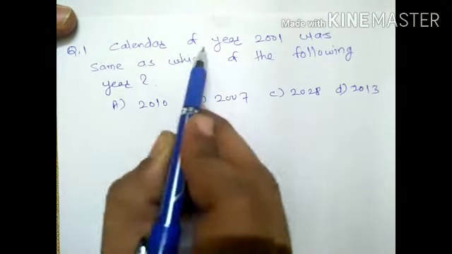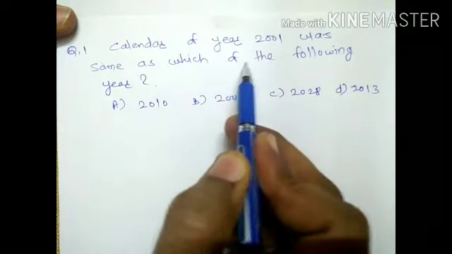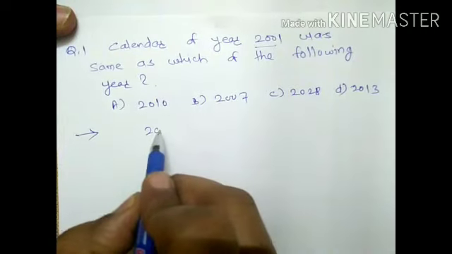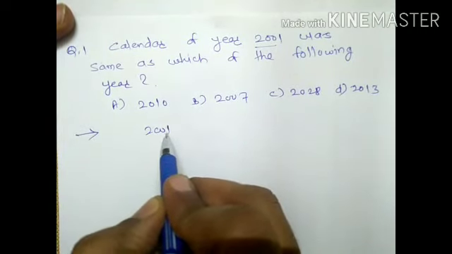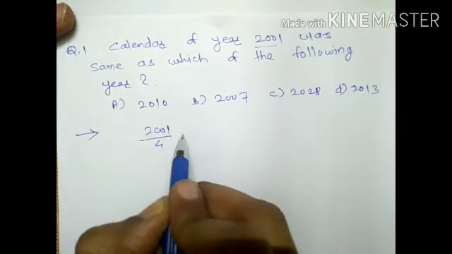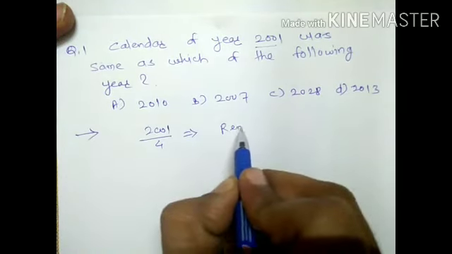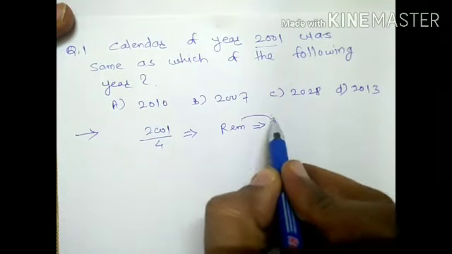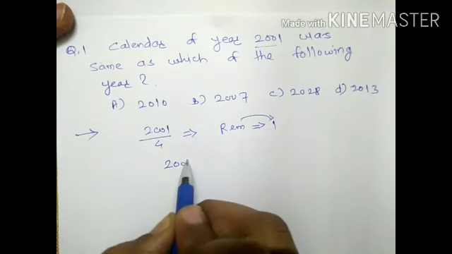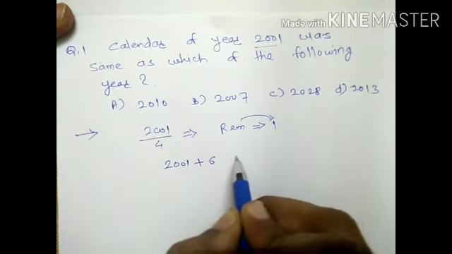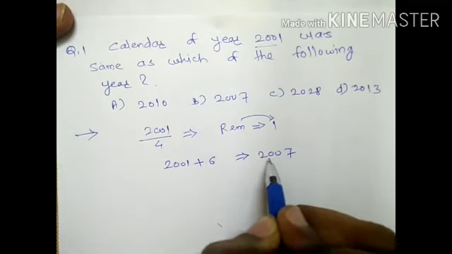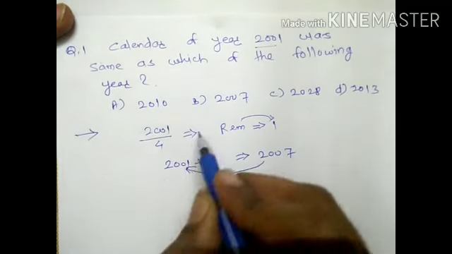Question 1, calendar of year 2001 was same as which of the following year? How to solve? Just take 2001. Is 2001 a leap year? No, it is a normal year. So in case of normal year, we have to divide it by 4. After dividing it by 4, we get remainder 1. If remainder is 1, then we have to add just 6 to our given year, so that we will get the same year. So 2007 is the same as 2001. Option B.